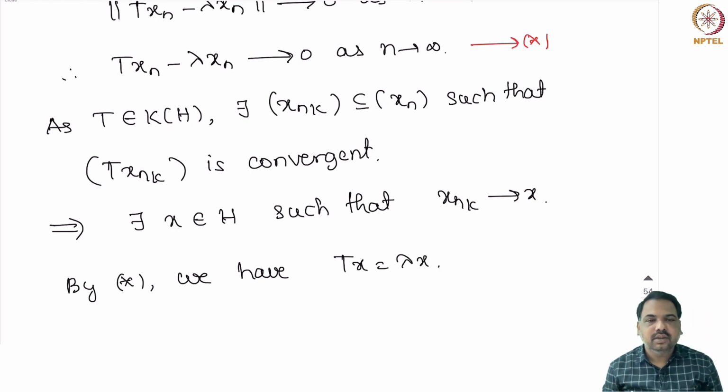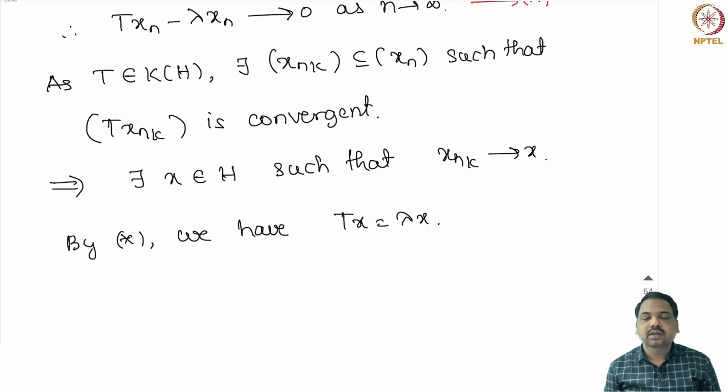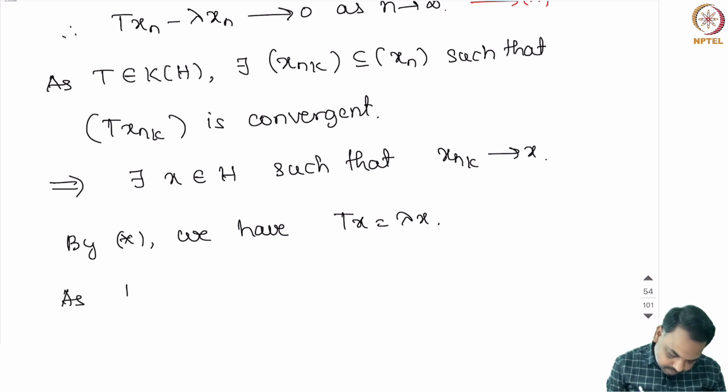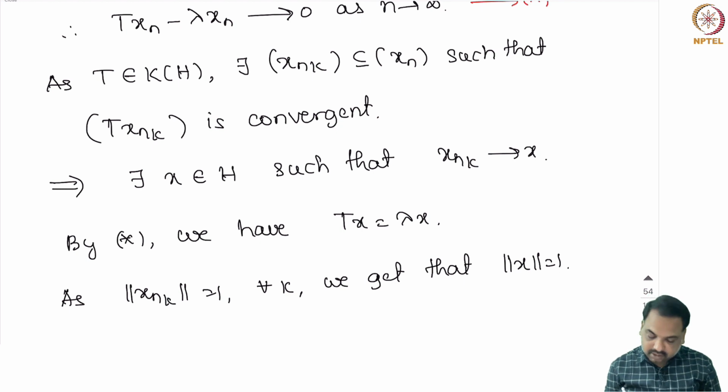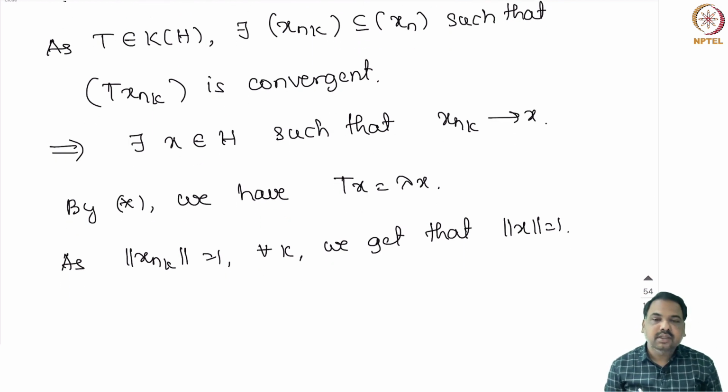Now, we know that norm xnk is 1 and norm xnk converges to norm x, hence norm x is 1. So, we get that x is non-zero.